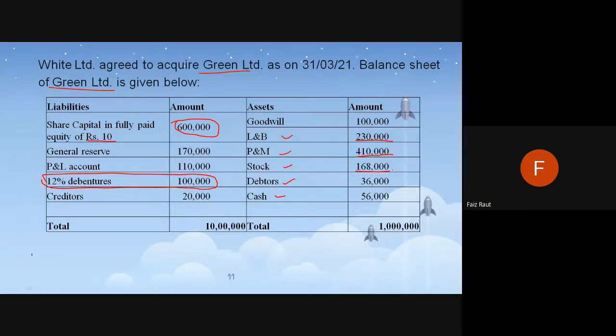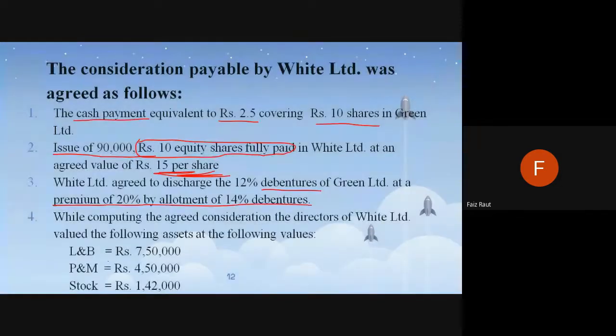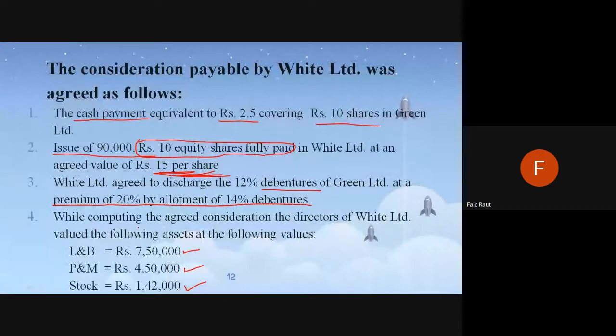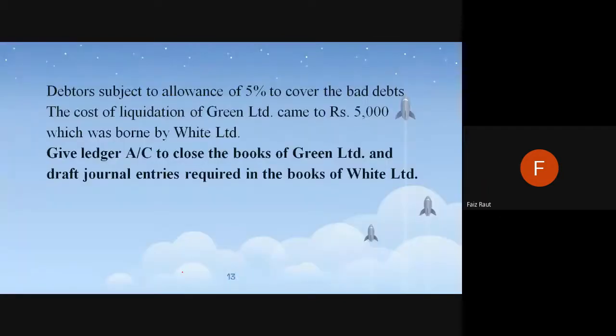We take this in the realization account, right? So we will do our own valuation, and according to our own valuation they have decided that land and building will be of this value, plant and machinery will be of this value, stock will be of this value. So we will consider this for the calculation and not the earlier one, because White Limited's finance team decided that land and building is not 6 lakh something, it is 7 lakh something. Same way for plant and machinery and stock. So they will just change the valuation, nothing else.